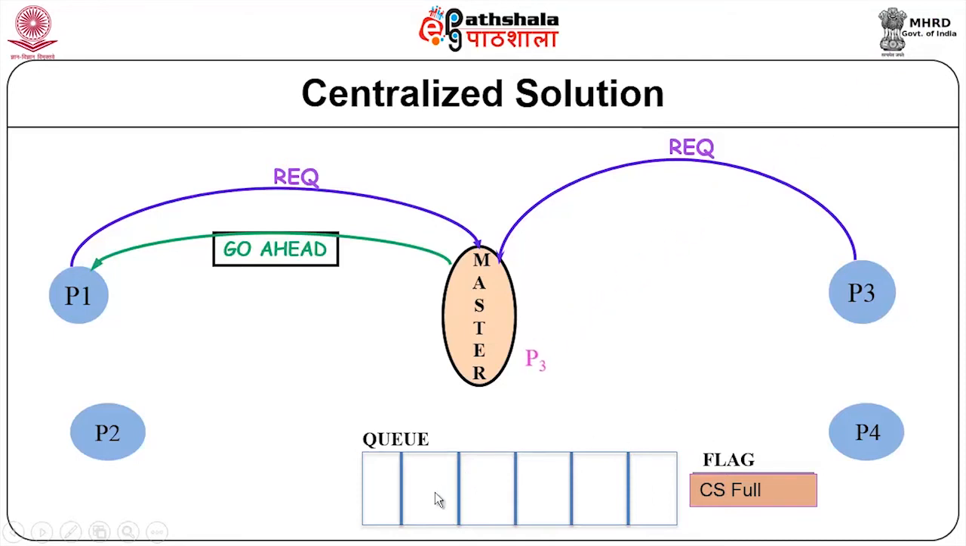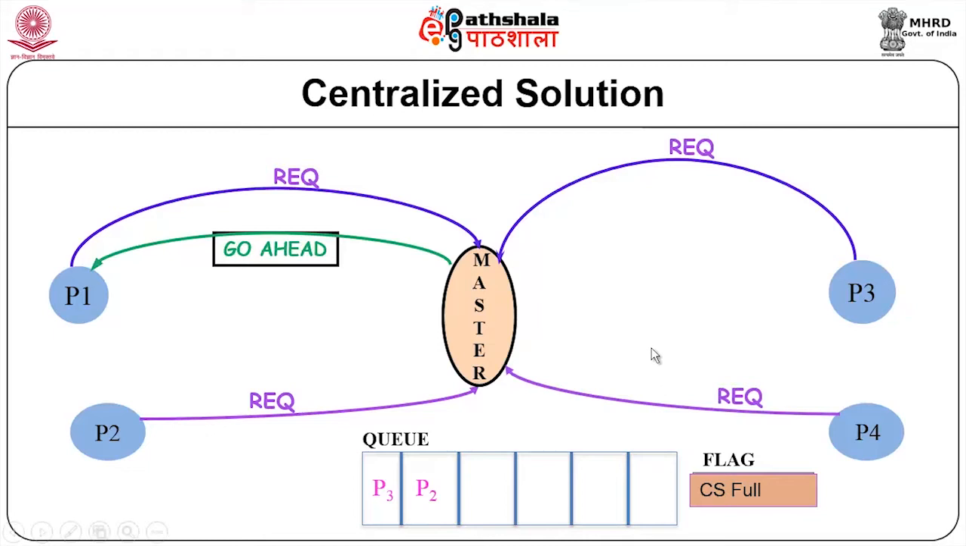It puts the number of this process into the waiting queue. Then another request comes from P2, again the flag says the CS is full. So, P2 is put into the waiting queue, and P4 sending a message also gets entered into the queue.